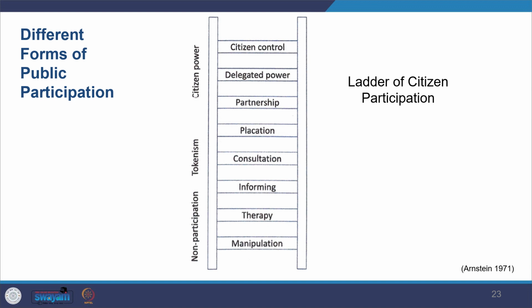So here you see the different levels of the ladder of citizen participation. Now you can think of public consultation and where it would lie on here: whether you're informing, whether you're taking their views, whether they are able to negotiate with you, whether they are part of the decision making or not, or they are just being asked for information. So you need to reflect on this when you look at different public participation contexts.